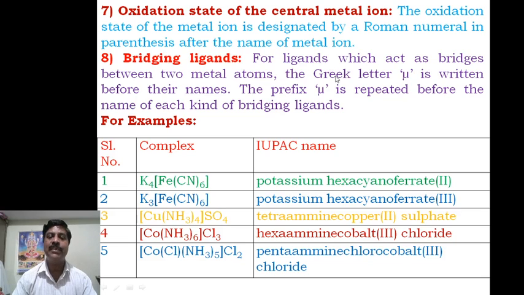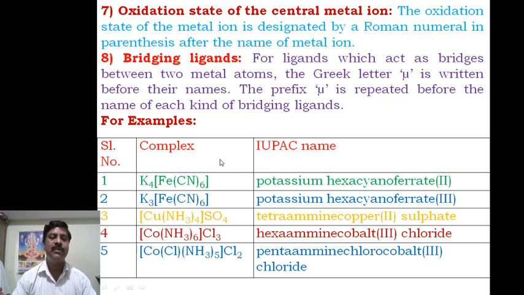Then the eighth rule, bridging ligands. For ligands which act as bridges between two metal atoms, the Greek letter mu is written before their names. The prefix mu is repeated before the name of each kind of bridging ligand. Now these are the eight rules.